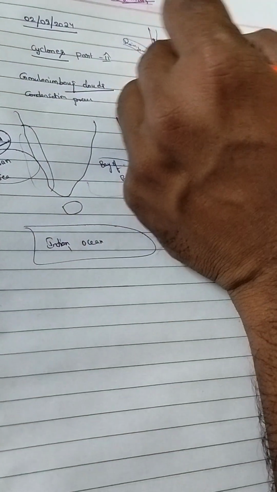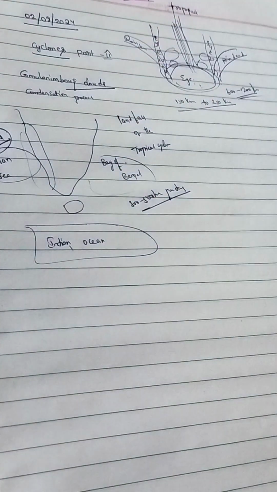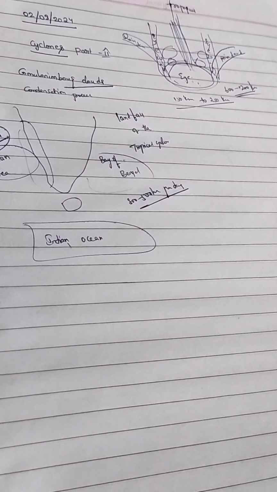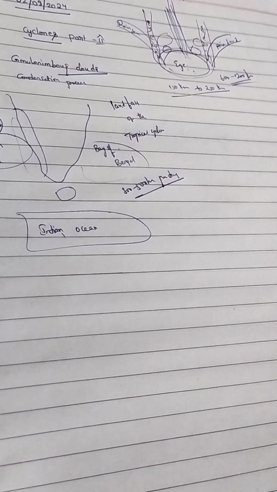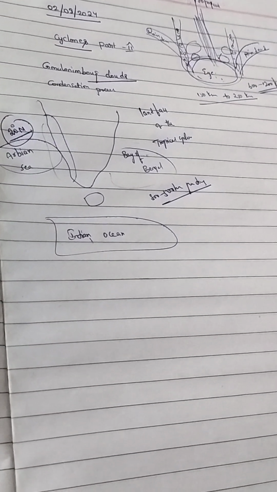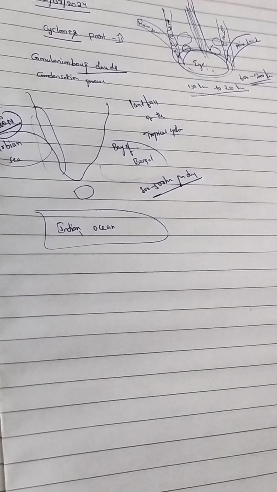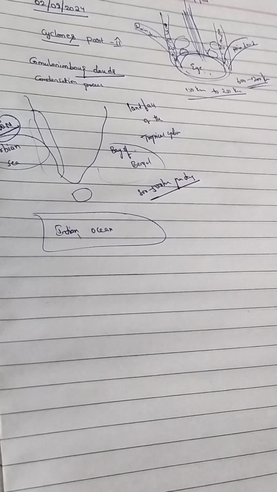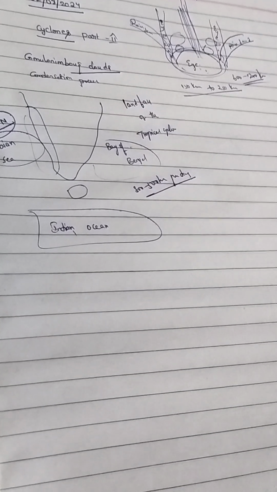Here the clouds are there, cumulonimbus clouds. The velocity is 600 to 1200 kilometers, very high in the eye, and 300 to 500 kilometers per day it will travel. All these points are very important.